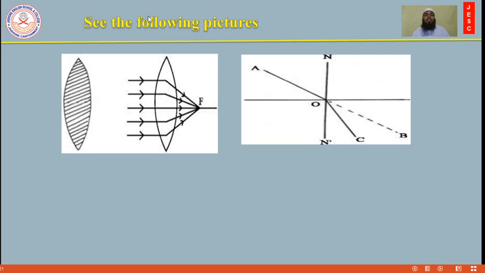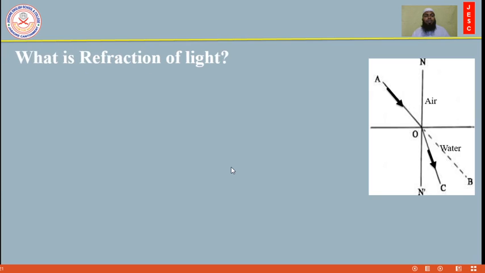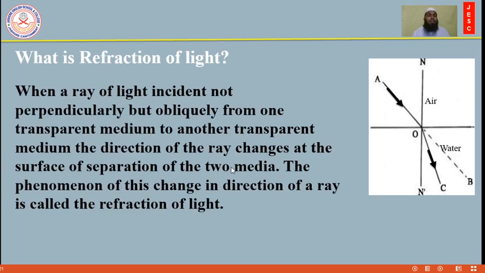Dear students, there are two figures related to the refraction of light. Let's see the definition. What is refraction of light? Dear students, when a ray of light is incident not perpendicularly but obliquely from one transparent medium to another transparent medium, the direction of the ray changes at the surface of separation of the two media. The phenomenon of this change in direction of a ray is called the refraction of light.